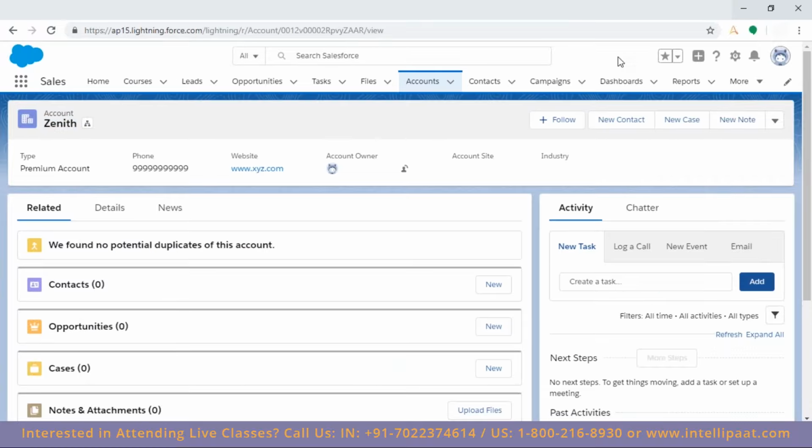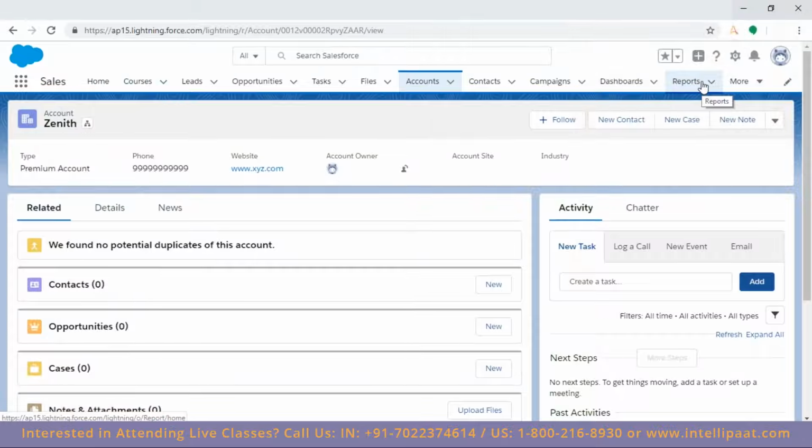Another scenario: what if a person does that? Now nobody has an idea. When I say nobody, it means neither you nor I have an idea whether the Zenith is the same or different, nor do the managers, nor the Salesforce administrators. That's where we run the reports.